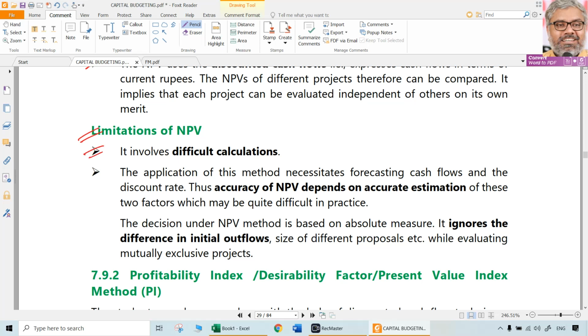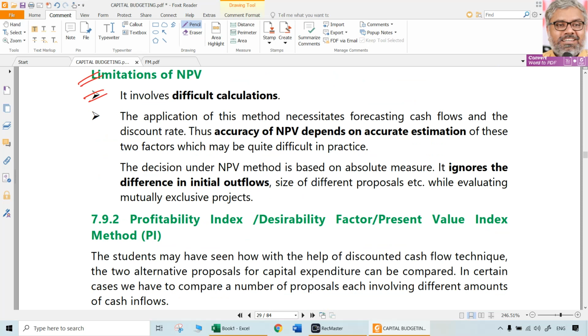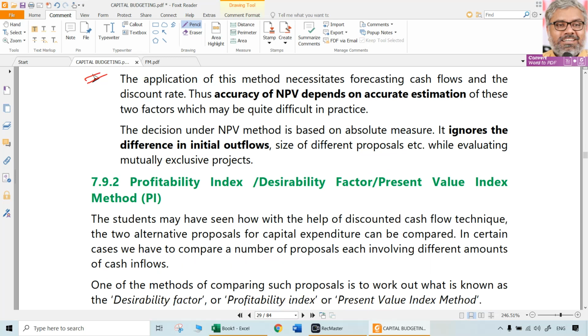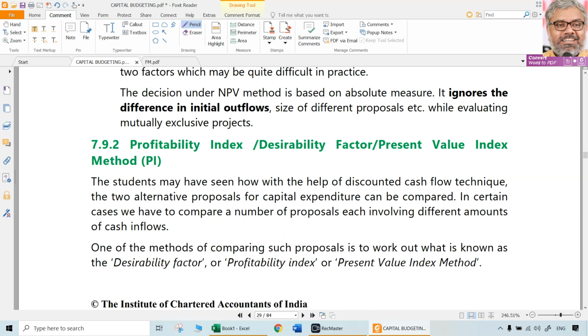Difficult calculations, we cannot say that. What difficulty is there in this? Nothing. And here, the accuracy of the NPV definitely depends upon accurate estimation. That is with any technique: garbage in, garbage out. If you calculate cash flows wrongly, NPV will come out wrongly. If you take the cost of capital or the discount rate wrongly, NPV will be wrong. That applies to any technique. You cannot blame the technique for it.